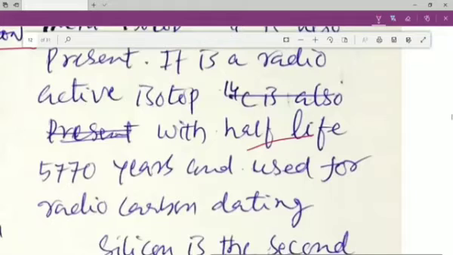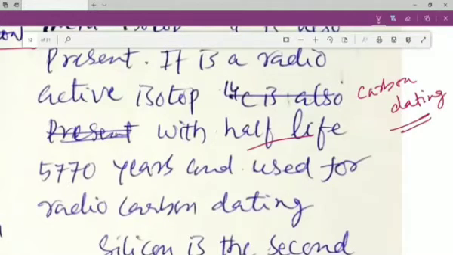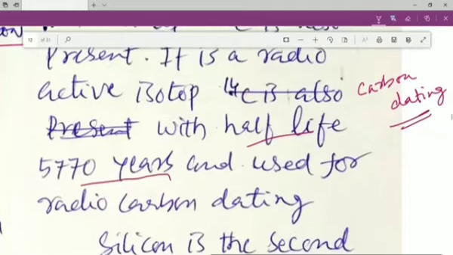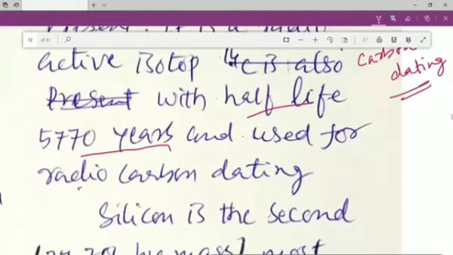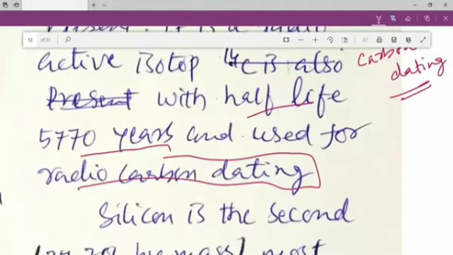the carbon dating. Let me explain what carbon dating is. But first let me read. It is a radioactive isotope with a half-life of 5,770 years and used for radiocarbon dating. Now what is this radiocarbon dating?